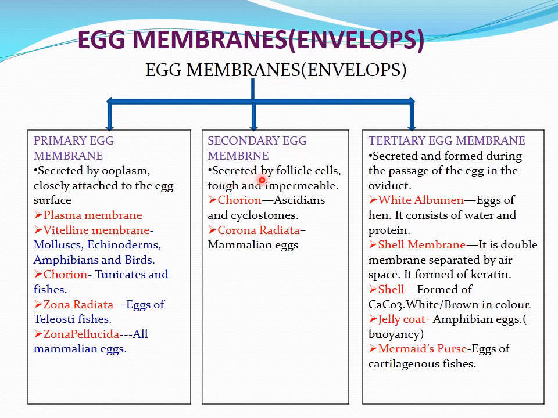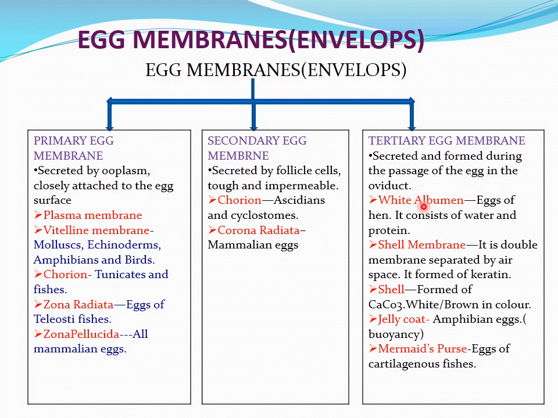Let us see the secondary egg membrane. It is secreted by follicle cells and is tough and impermeable in nature. Examples are the chorion and corona radiata. The chorion layer is seen in the eggs of ascidians and cyclostomes, whereas the corona radiata is seen in the eggs of mammals. The tertiary egg membrane is secreted and formed during the passage of the egg in the oviduct.